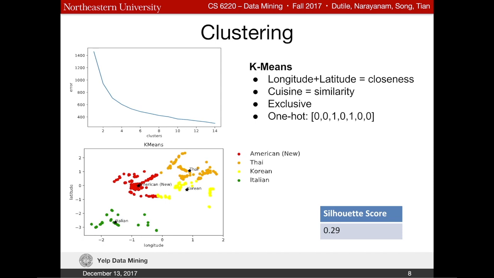We took a look at the closeness and the similarities of the restaurants by using the longitude and latitude and the cuisine or attribute. To pick the number of clusters, we used the elbow method, as seen in the top left, plotting the error versus the number of clusters. 4 was selected due to the bend. The silhouette score was used to validate the consistency within the clusters. Since the value ranges from -1 to +1, our value of 0.29 wasn't too promising.